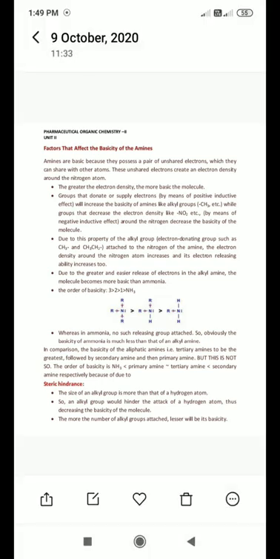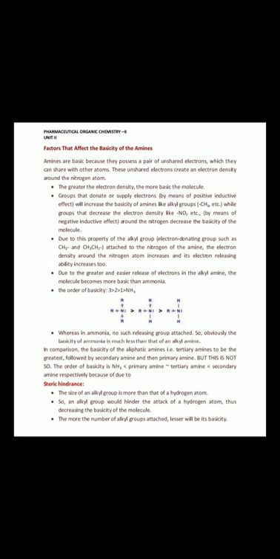So what happens here? The electron density around the nitrogen atom does not get attracted. So as compared to the aliphatic amines, aromatic amines are less basic in nature. We discussed yesterday the different basicity orders, like in aqueous phase, in gas phase, etc.